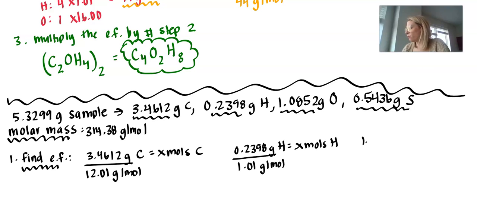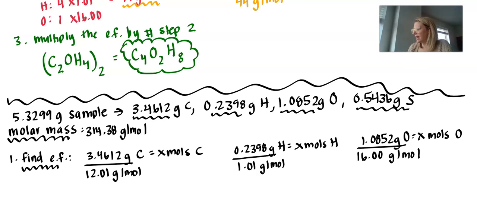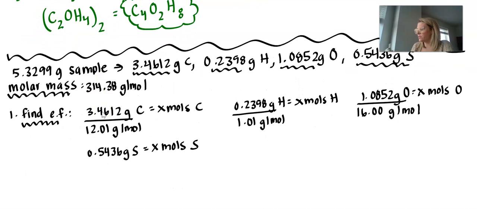We then have 1.0852 grams of oxygen, and I want to know how many moles of oxygen that is, so I have to divide that by the gram formula mass of oxygen. And lastly, I have 0.5436 grams of sulfur, and I want to know how many moles of sulfur that is, and I have to divide that by the gram formula mass of sulfur, which is 32.07 grams per mole.